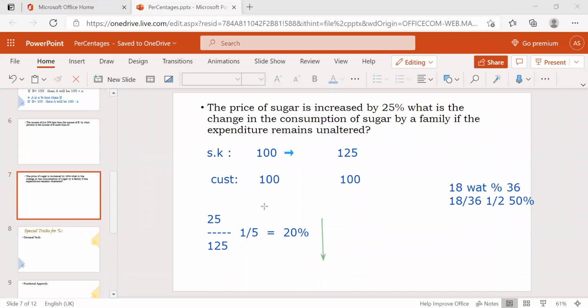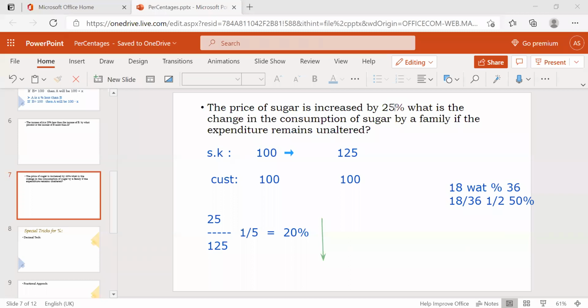Is it clear? Guys, to understand the concept here, we have the formula also, but understand the concept. What they are saying, 25% is increased. I am taking 100 as my amount, and 25% increase means 25 rupees more.